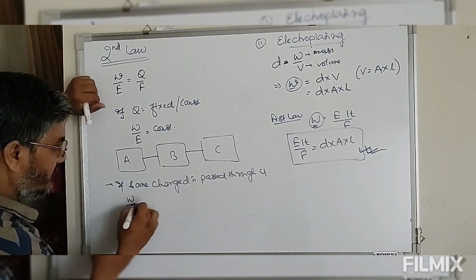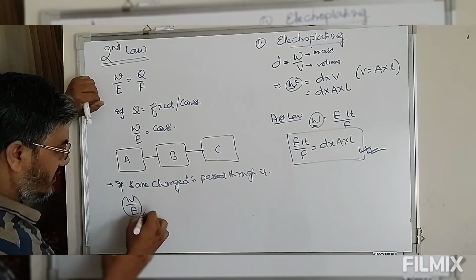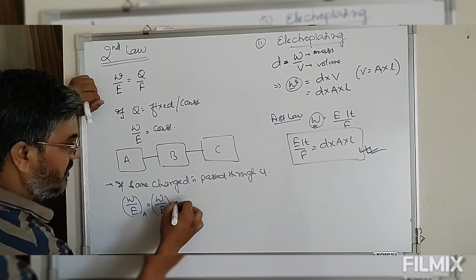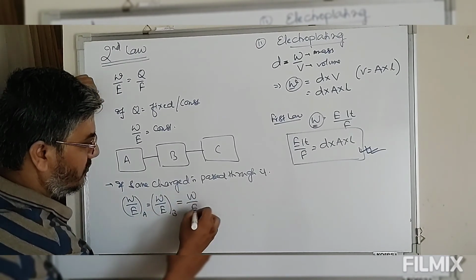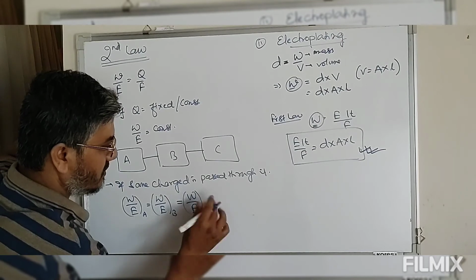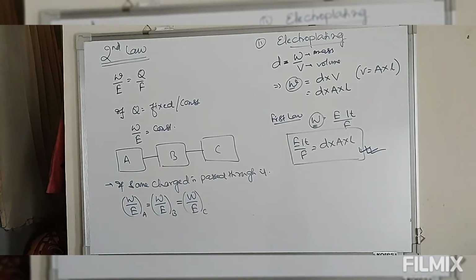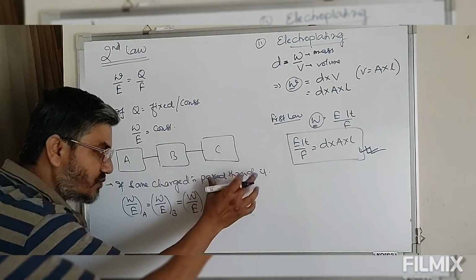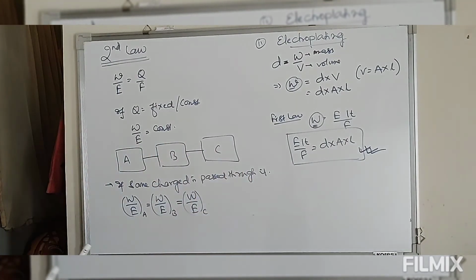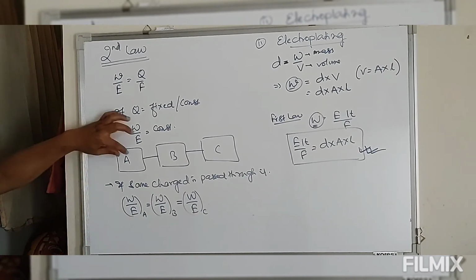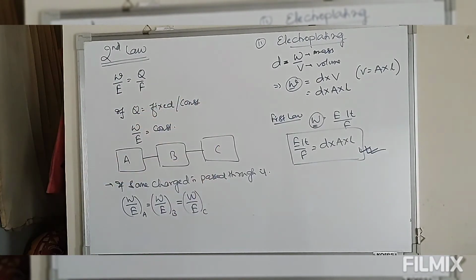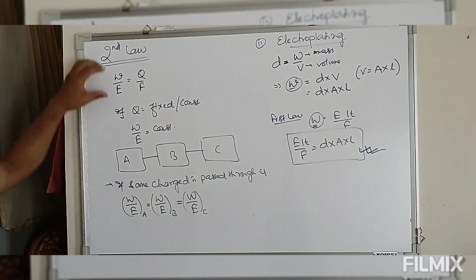So the number of equivalents of A will be equal to the number of equivalents of B, which is equal to the number of equivalents of C. So we have different electrolytic solutions containing different electrolytes. To this the same charge is passed for a fixed quantity of time. Then the number of equivalents of A in the first cell will be equal to the number of equivalents of B in the second cell, which is equal to the number of equivalents in the third cell. This is what we call the second law.